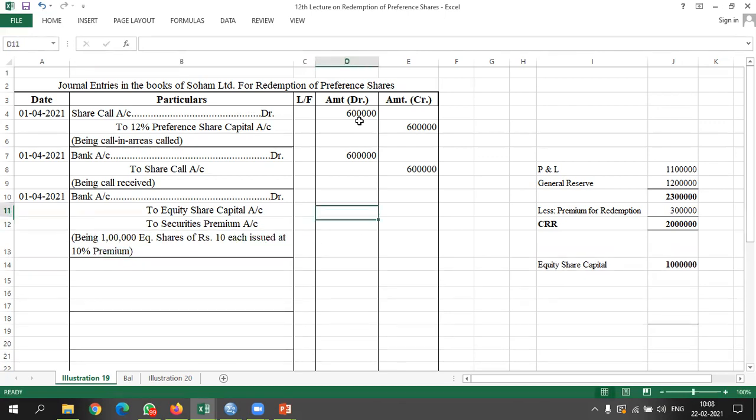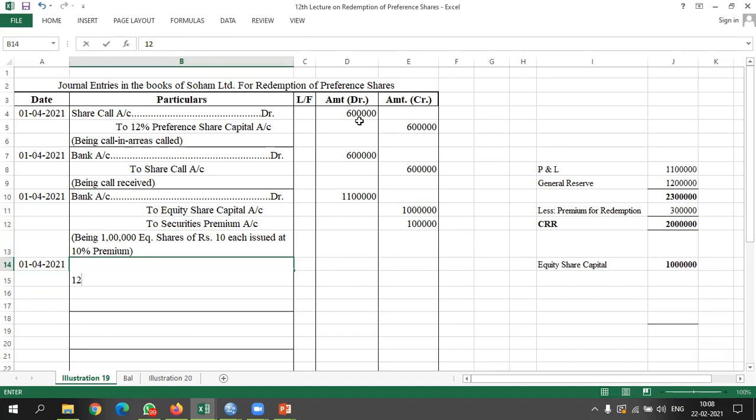Okay, so here equity shares 10 lakh rupees, premium will be 1 lakh rupees, and the total amount I'm getting is 11 lakh rupees. Now after this, I will go to transfer my claim to holders account.